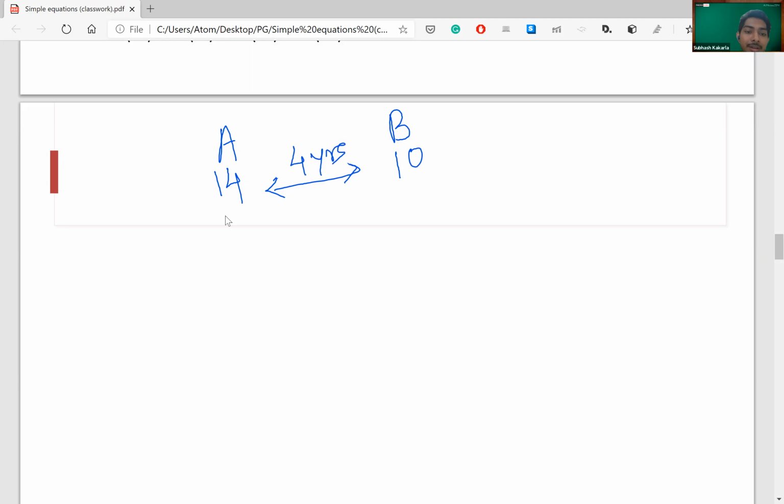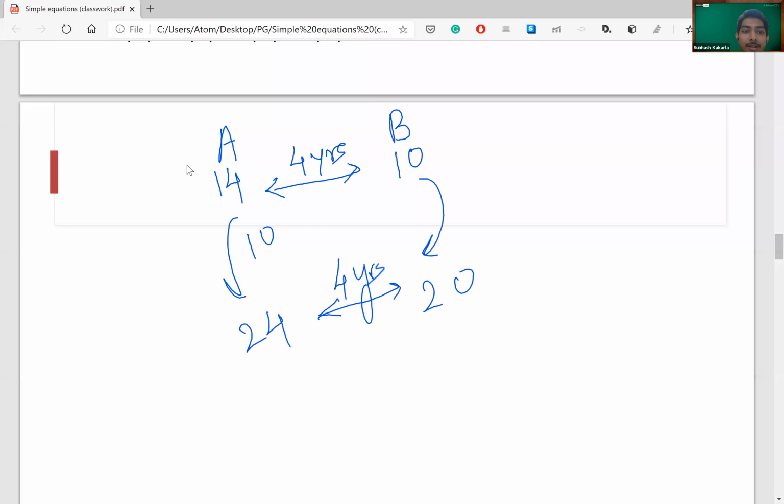Now after, let's say 10 years, what will be the age of A? 24. And what will be the age of B? It will be 20. Will the difference remain the same? Yes, it will. Some years ago also, like if I want to go 6 years into the past, what was the age of A 6 years before? It was 8. And what was the age of B 6 years before? It was 4.